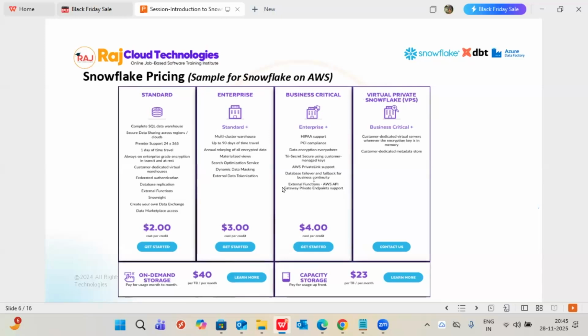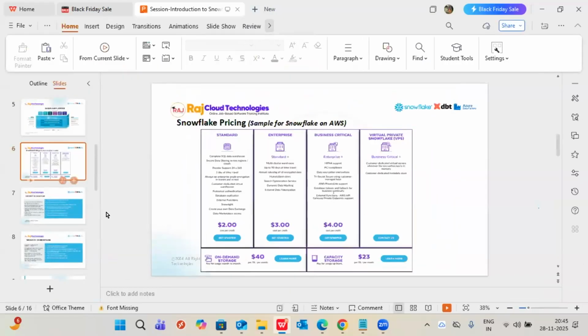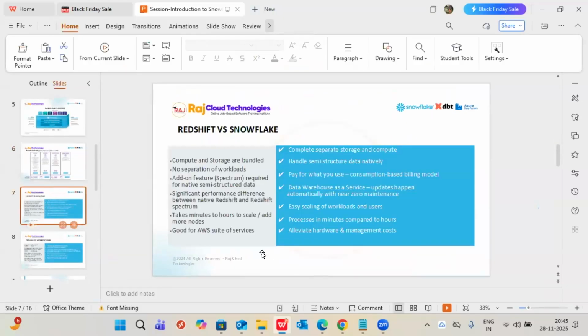That's the reason it's totally a pay-per-use concept. Pay per use means how much you are using, that much only you have to pay. However much data there is, that much space only will be occupied. This is all a totally pay-per-use concept. That is the reason Snowflake is also beneficial cost-wise. Nobody has to worry about cost management.